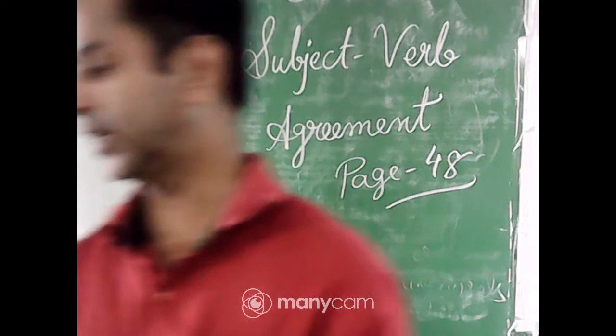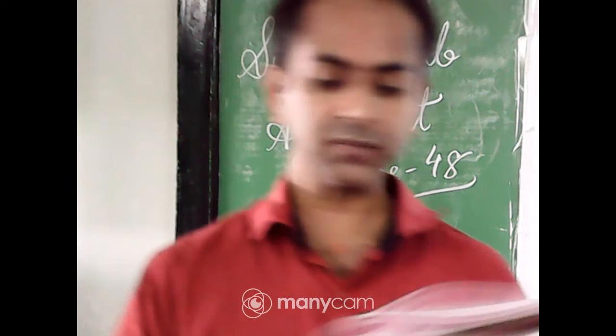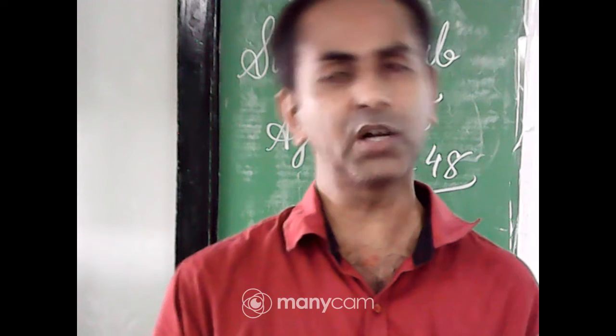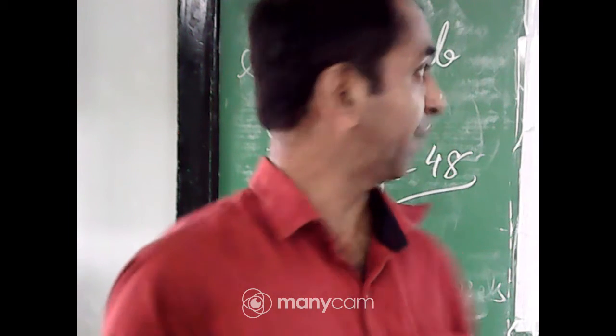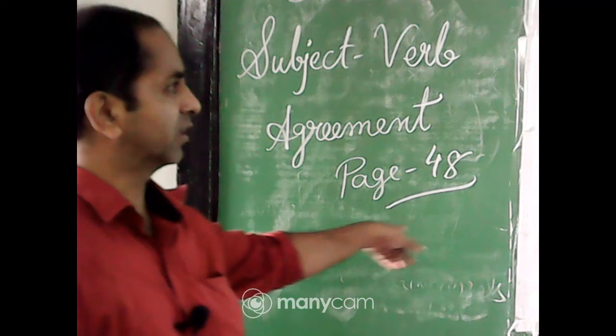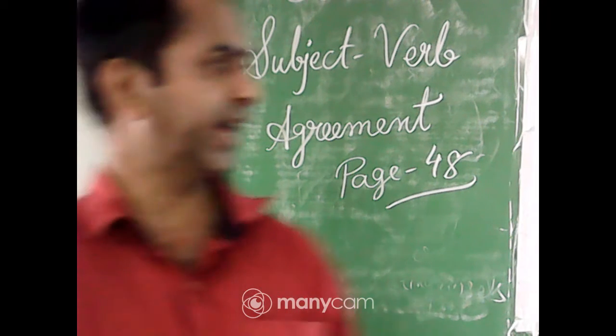Next we will see about we. The first person plural, we, takes the plural verb in all the tenses. Always it will take a plural verb. We are reading books in the library. We were relaxing on the beach. I have written the page number on the board, page number 48.